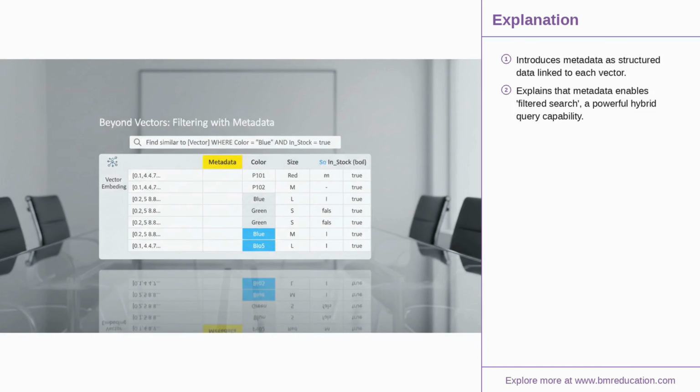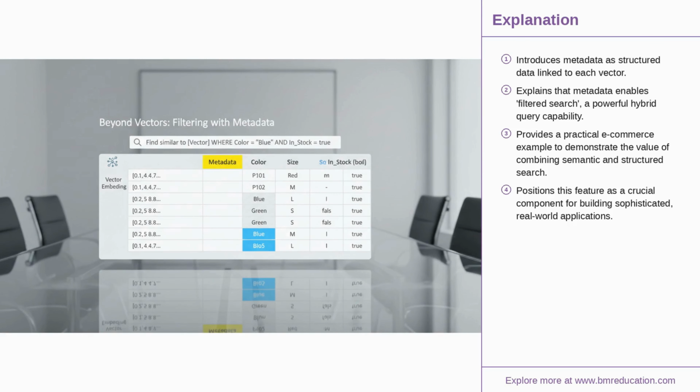A truly powerful vector database, however, doesn't just handle vectors. It also stores associated metadata like product IDs, dates, or user tags alongside each vector. This unlocks filtered search, a hybrid query that combines semantic similarity with precise, structured filtering. For example, you can search for a dress similar in style to this image, but only from results where the metadata shows it's size medium, blue, and in stock.